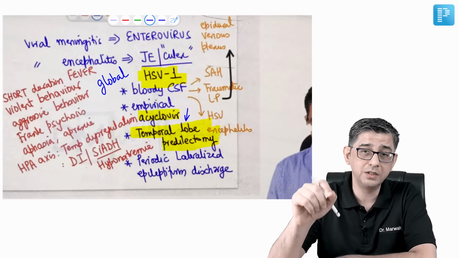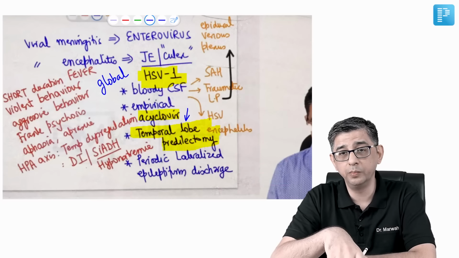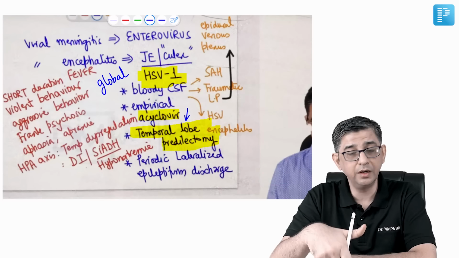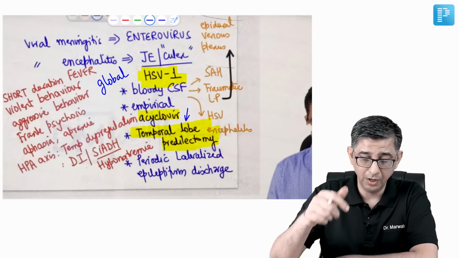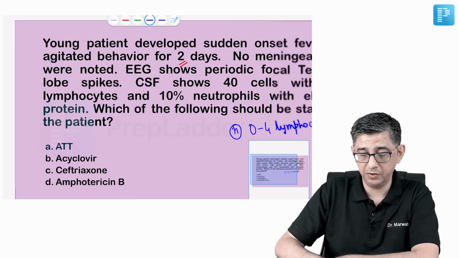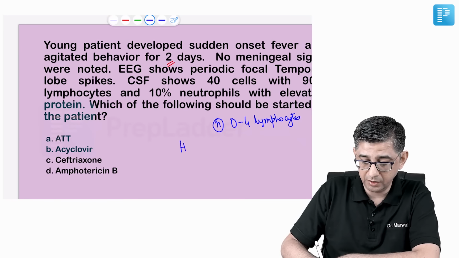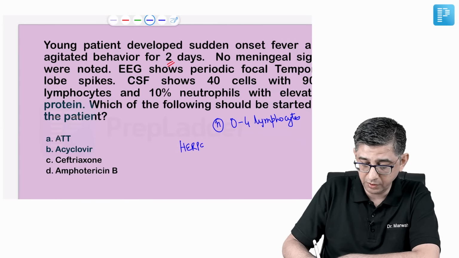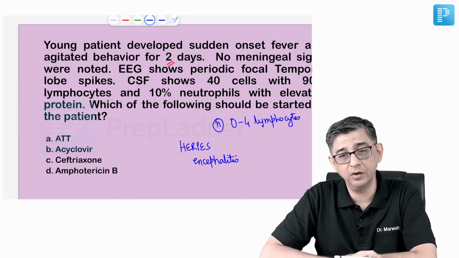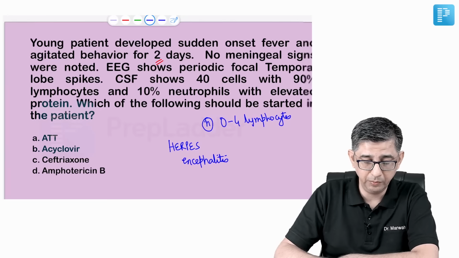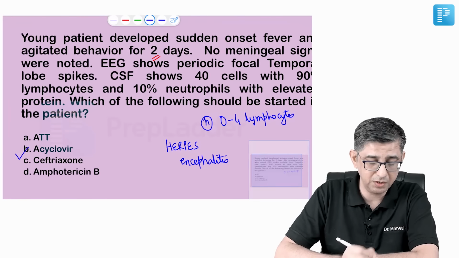It has a predilection to involve the temporal lobe of the brain, and the clinical diagnosis on the basis of the history given with temporal lobe predilection would be viral encephalitis, that is herpes simplex encephalitis, and therefore I will be giving acyclovir for management of these patients. Every time they give you a clinical stem question, your first job is to draw a diagnosis. And once you have confirmed the diagnosis, in this case, you would give acyclovir.